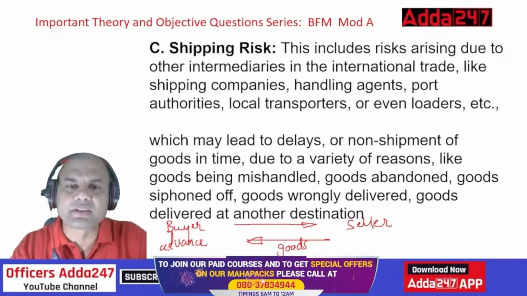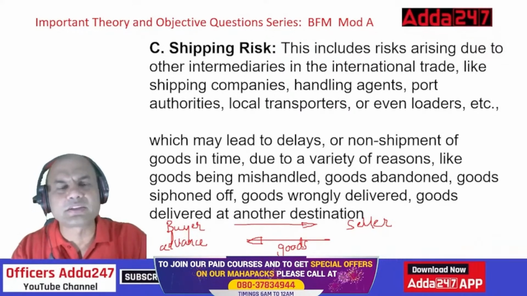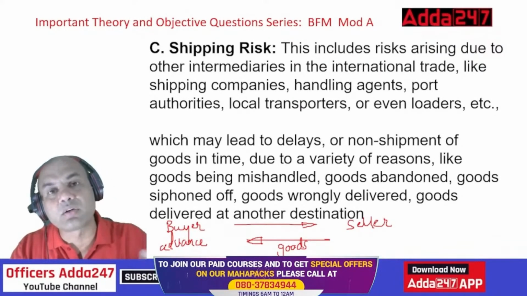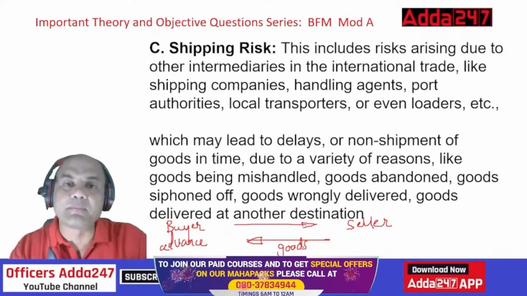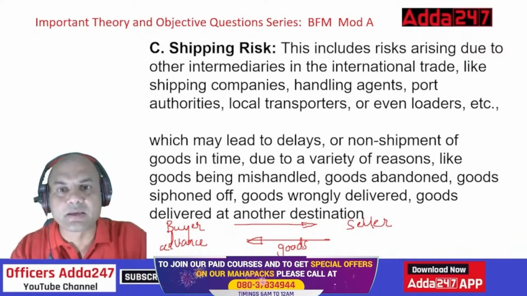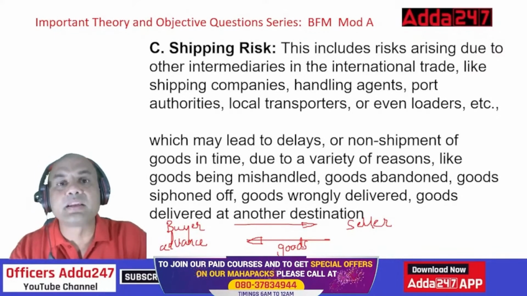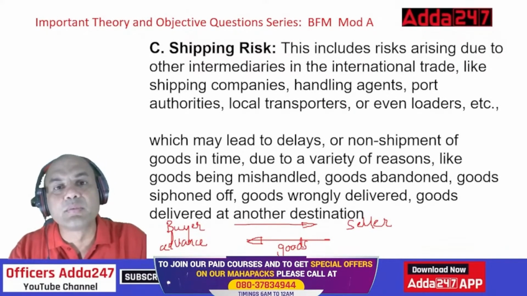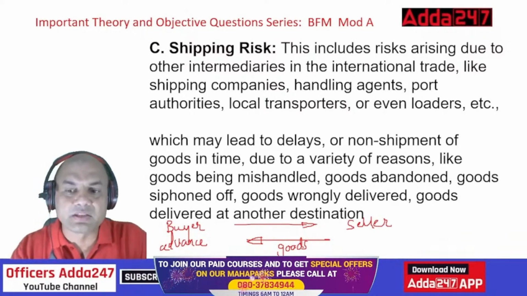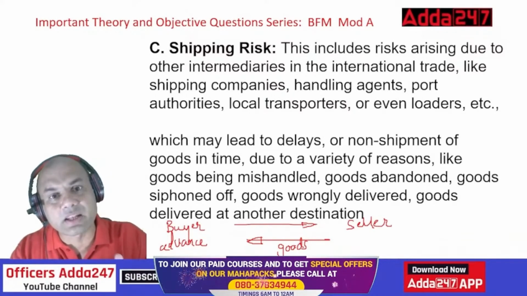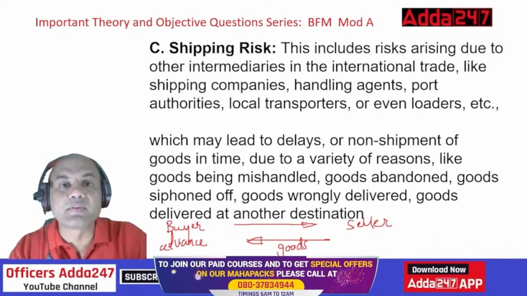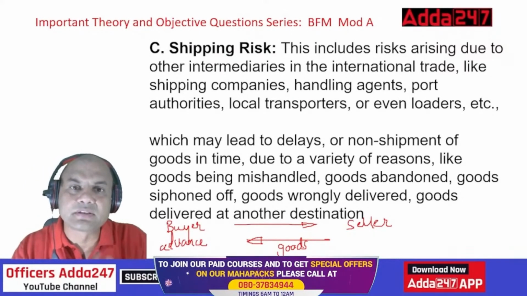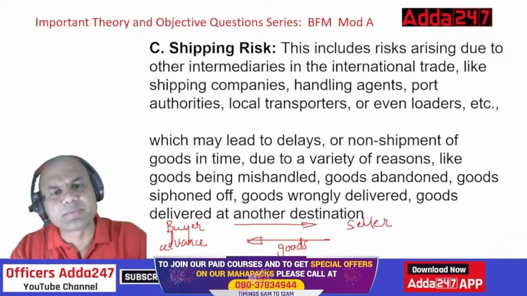This also happens in international trade many times, because after all it's a human being. Or delivered at another destination altogether different. Let's say I'm Reliance company. I'm telling them to deliver at my Chennai office. They are delivering in my Mumbai office. So delivered at the wrong destination. They are delivering at Reliance only, but in the Mumbai office. So that's basically shipping risk.